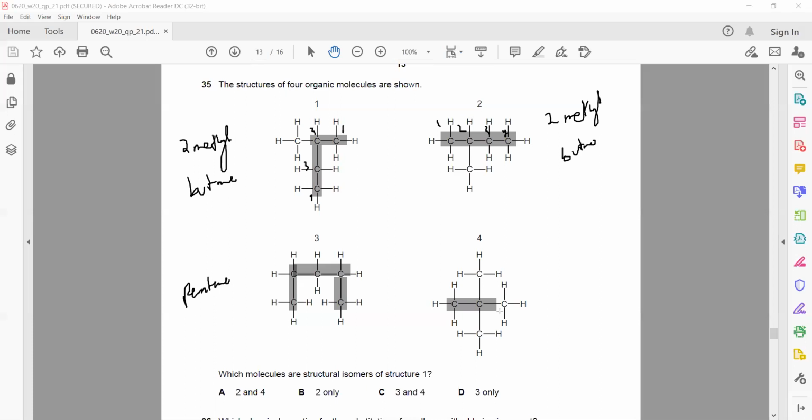And when I check this one, 3 carbons, maximum I can select 3 carbons. And these are the 2 branches. So second position, I have 2 branches. So it is 2,2-dimethyl. If identical branches are there, then we use the term di. So it's 2,2-dimethylpropane.